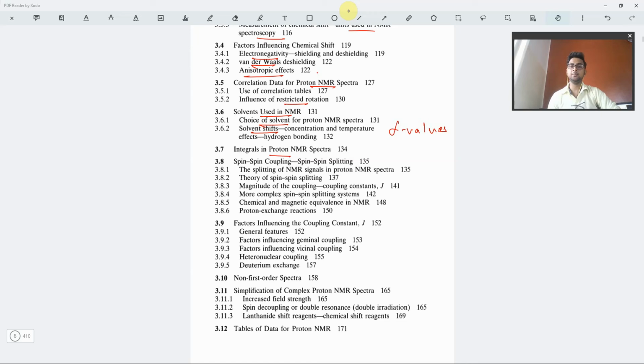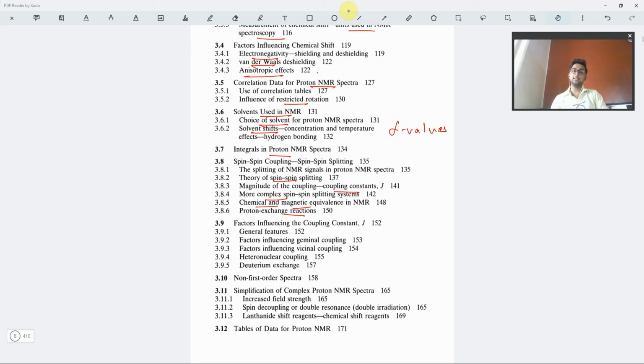How does the coupling occur in a certain molecule? What is the theory regarding that? How do we calculate the coupling in terms of coupling constants? Other complex chemical and magnetic equivalents are given. Then we have the proton exchange reactions. Those are also consequences of coupling only.